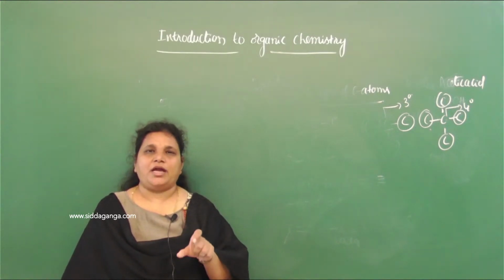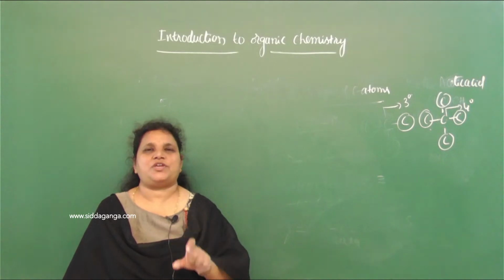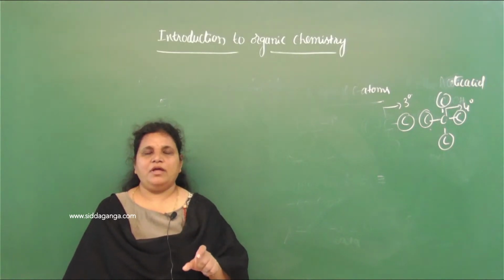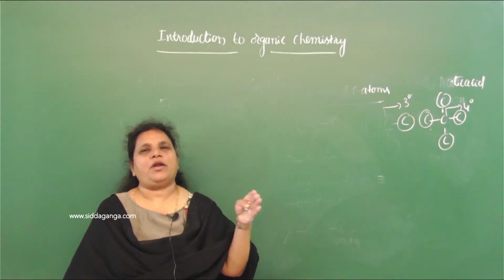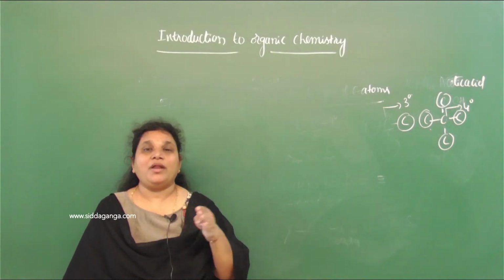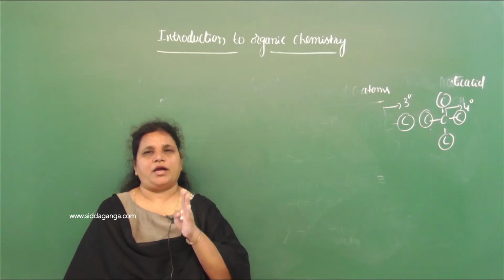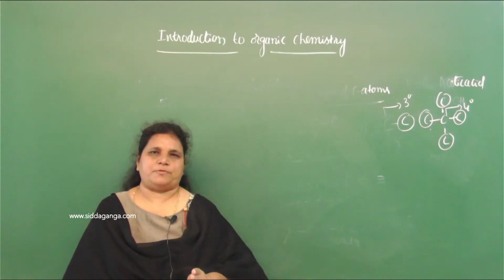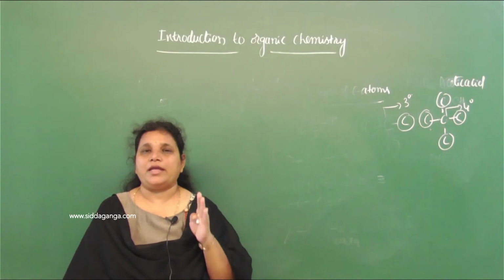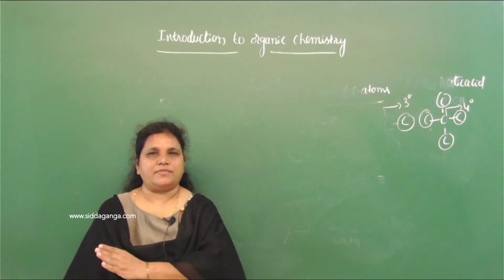But inorganic compounds ಅಲ್ಲಿ geometrical shape ಇರುತ್ತೆ. But remember, one class of inorganic compounds ನ ನಾವು ionic compounds ಅಂತ ಕರಿತೀವಿ. That is, all ionic compounds are inorganic compounds. But all inorganic compounds are not ionic.